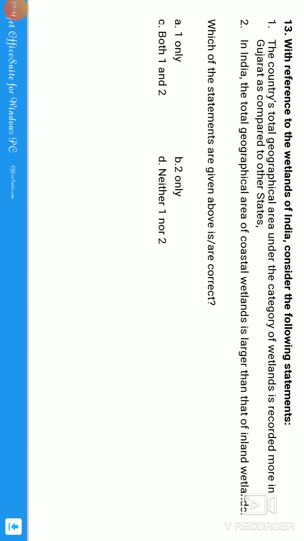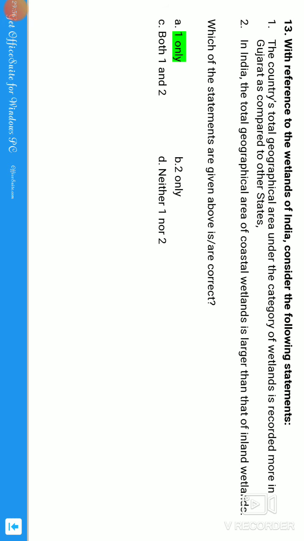In India, the total geographical area of the coastal wetland is larger than that of inland wetland. So this is a wrong statement, guys. The inland wetlands are more than the coastal, guys. So the correct answer for the statement is only one. So let us see, guys.